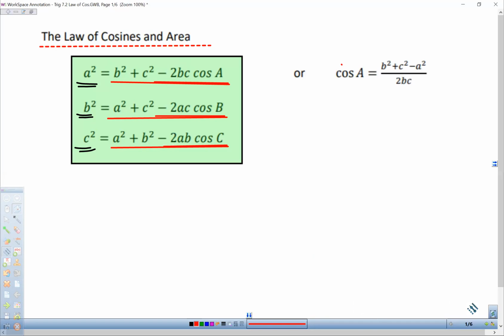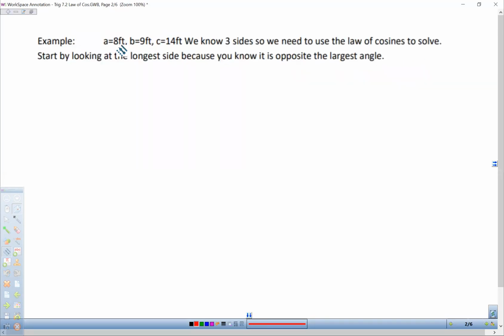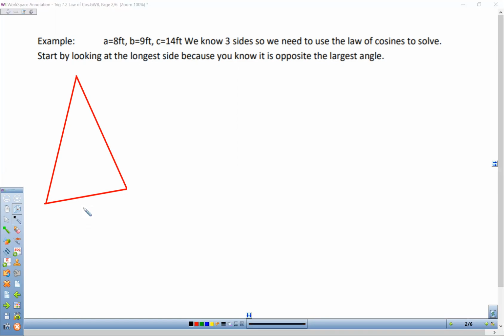Okay. All right, let's look at a problem. So here's our first problem. We know the 3 sides. So as I mentioned before, I'm going to draw a diagram. It's a good idea to always draw a diagram. And again, A is 8. That's our shortest side. We'll put that over here. B is 9. We'll put that over here. And C is 14. So we would have angle A, angle B, and angle C in that order.